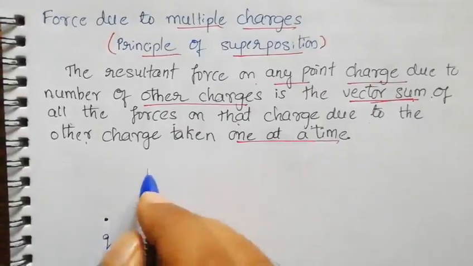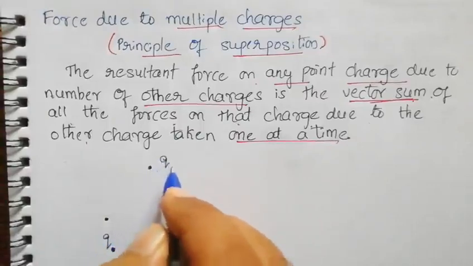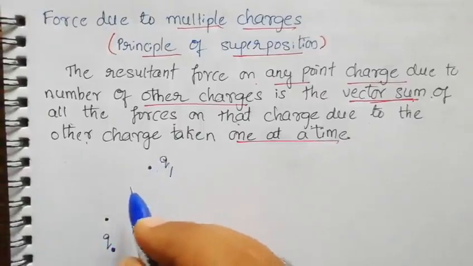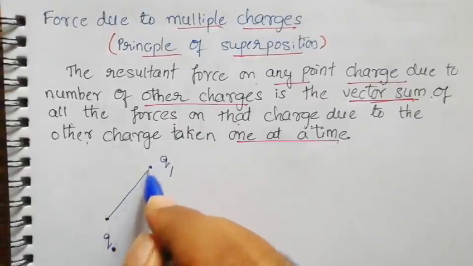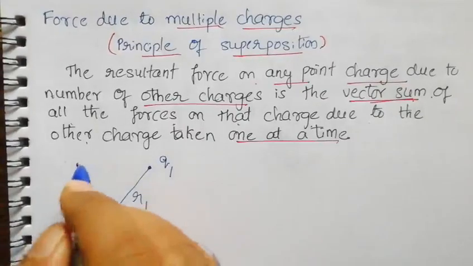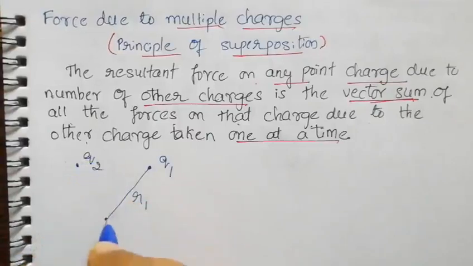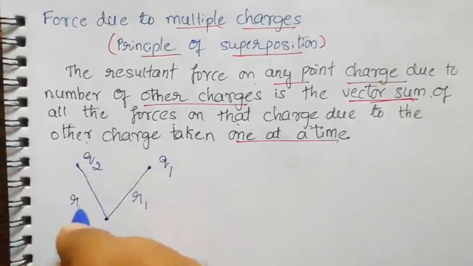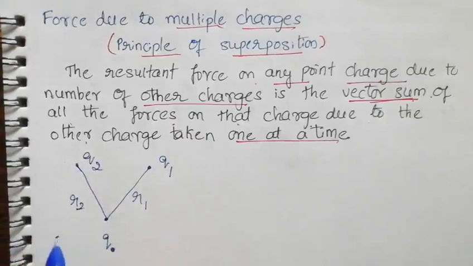Consider a charge Q1 at a distance R1. There is one more charge, Q2, at a distance R2. And one more charge, Q3, at a distance R3. Like this, you can take so many charges.